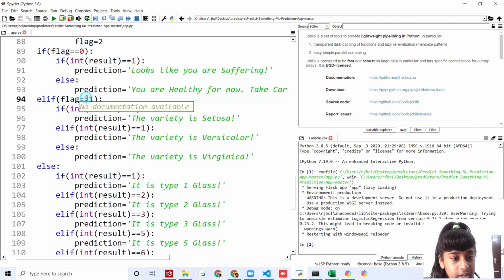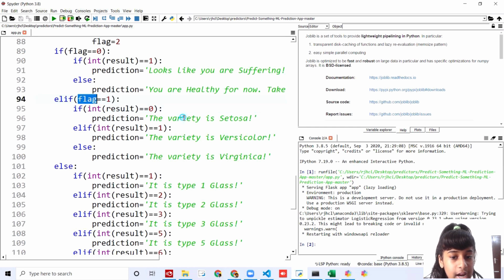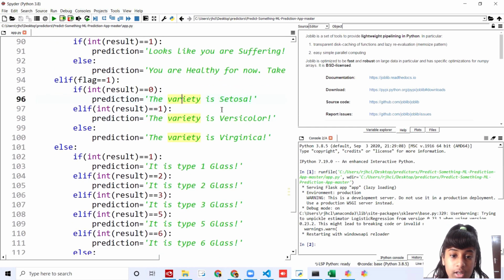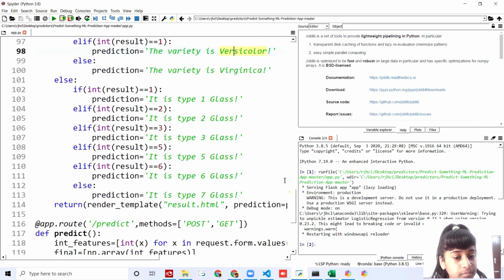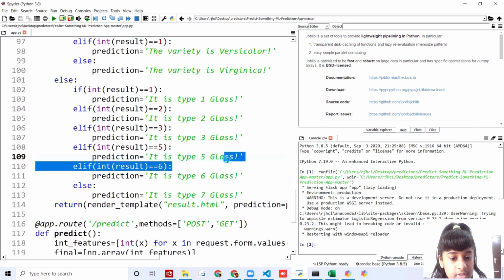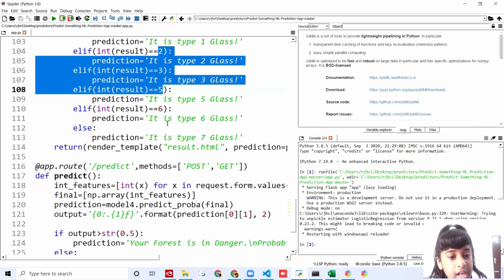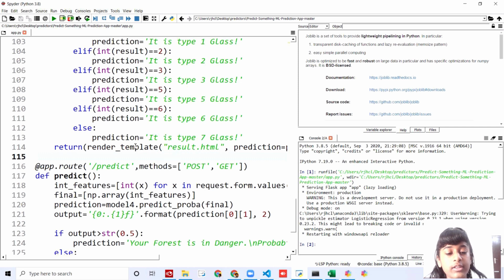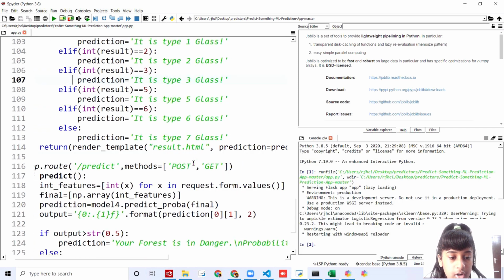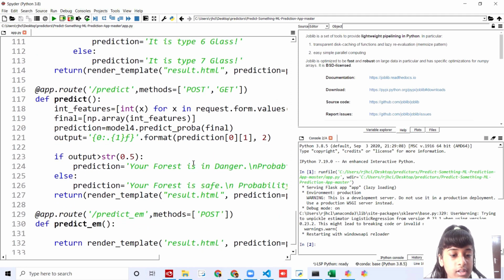And then if flag is 0, we're going to say variety is setosa. This is going to be of the flower variety. Flower is setosa, and if it's 1, it's going to be versicolor. And then if it's 2, it's going to be virginica. And then here it's glass type 1, glass type 2, type 3 glass, type 5 glass, type 6 glass, and type 7 glass. If it's 1, 2, 3, 4, 5, and 6. And then I've told else it is type 7 glass, or you can just say if the result is 7. And I've returned this result.html, so we're going to print whatever is there in the result.html.